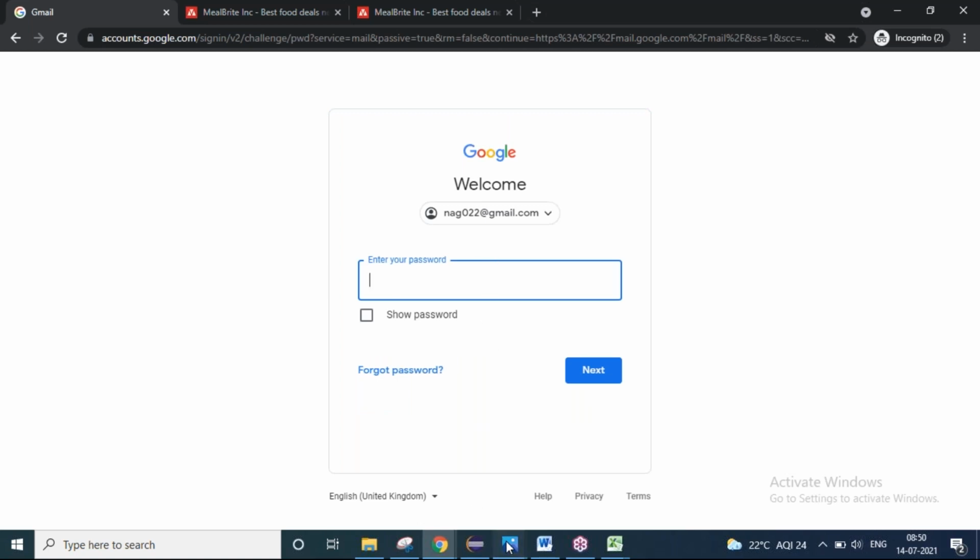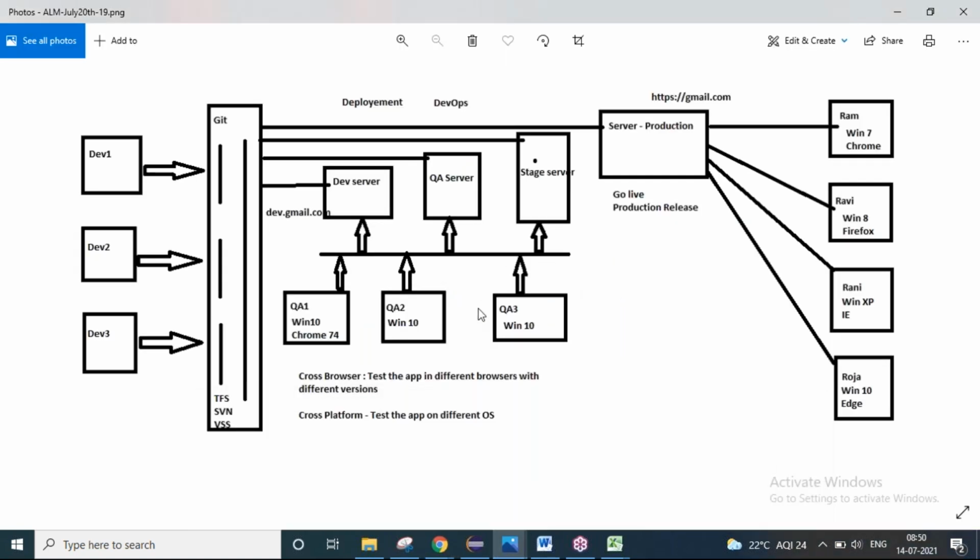I have many releases. First of all, you have to know the reason behind why you are going for automation testing. We are into agile, we have so many releases. Every week we are doing a release, meaning the application will be developed piece by piece. Every week we have releases. If you take Java, today Java 15 is there. We started with Java 1.0, 1.1, 1.2, 1.3, 1.4, 1.5, 1.6, like that. Different releases of Java are there. Similarly, every application, take Gmail. Gmail has been there for 20 years. Every month or every week, they keep on adding something. The responsibility of the QA team is to test it every week.